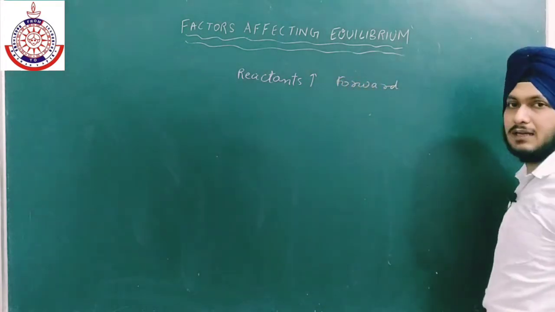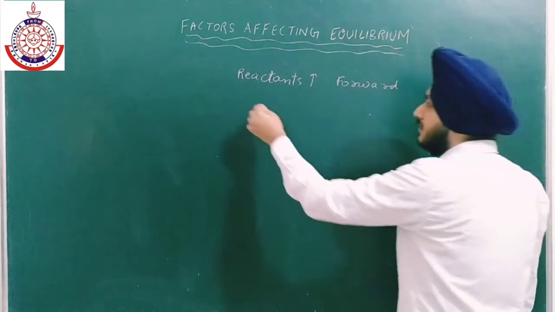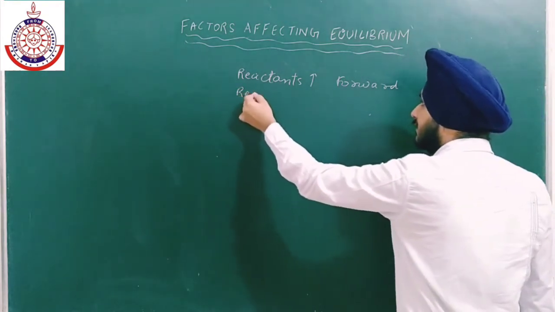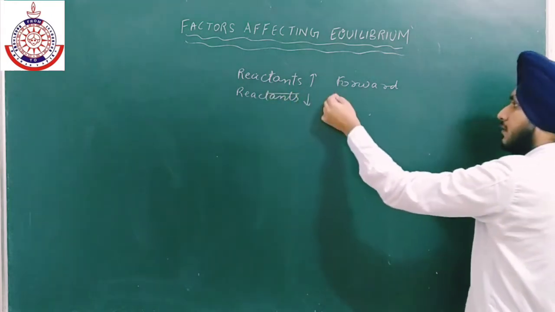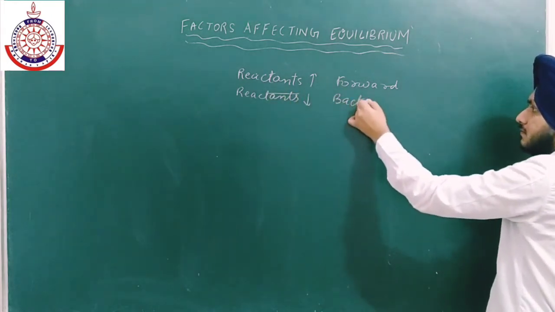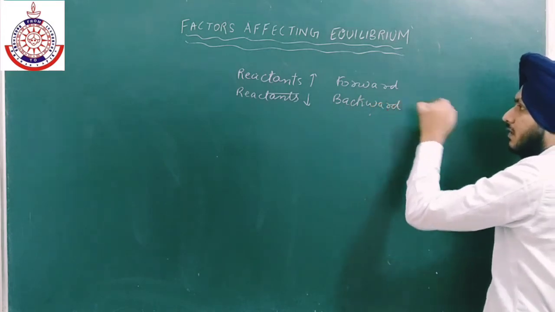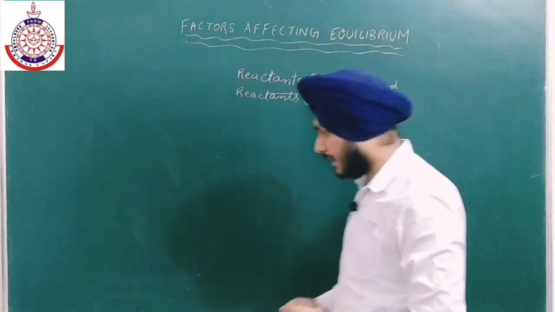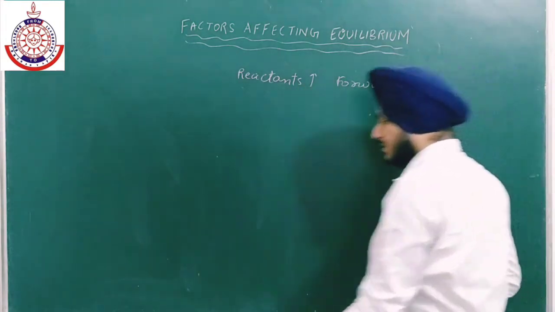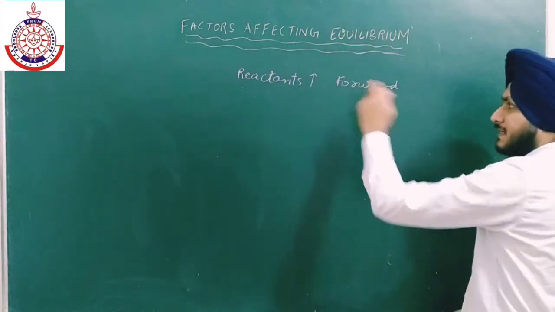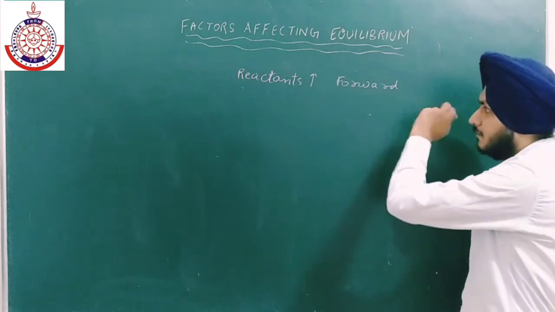I am just writing it as forward. Second, if the concentration of reactants decreases, equilibrium will shift in the backward direction. Firstly I am writing only for the forward so that it becomes easy for us. If I am increasing the concentration of reactant, it will favor the forward reaction.